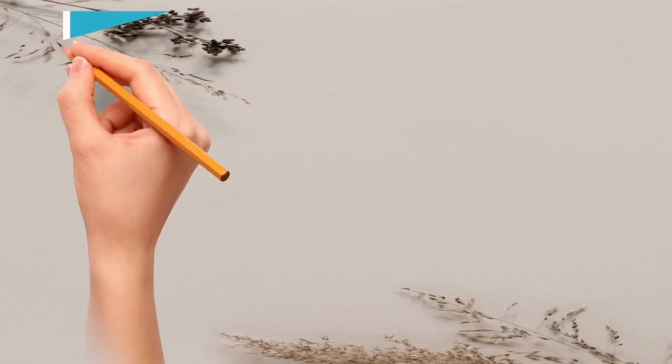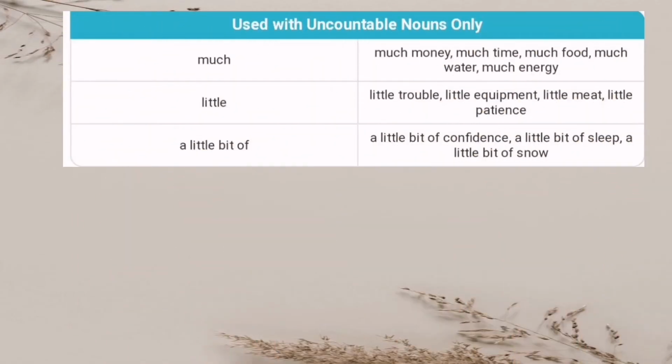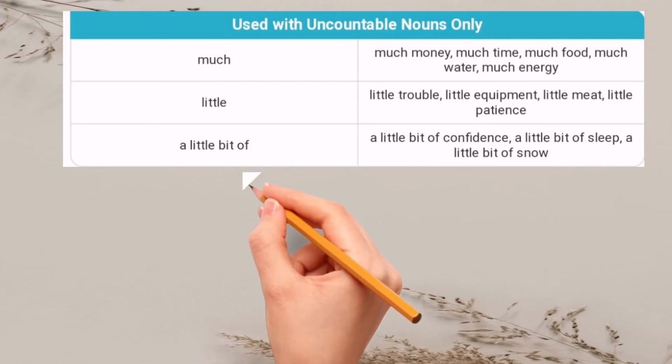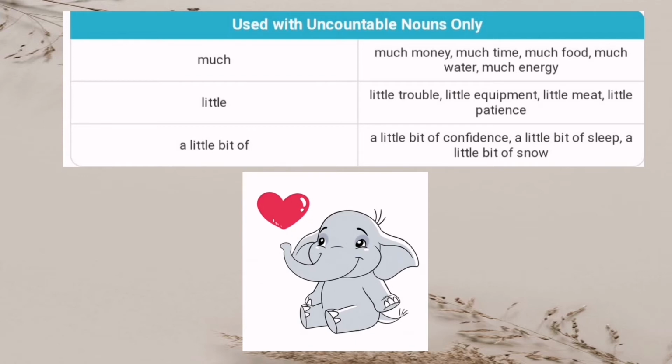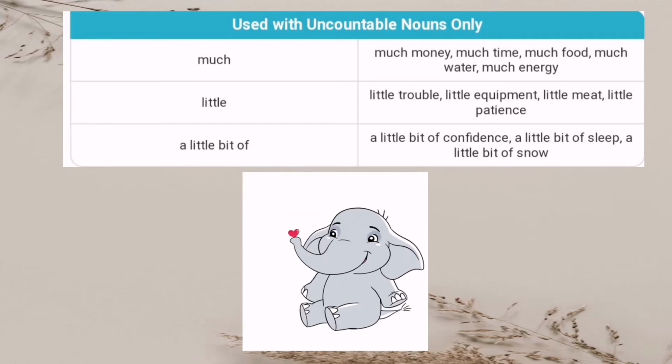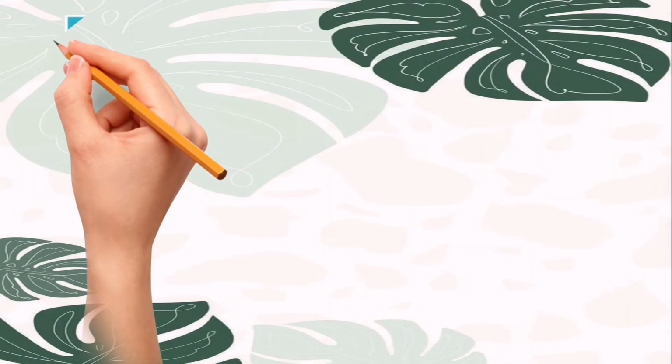We use much, little, and a little bit of with uncountable nouns only. Examples: much money, much time, much food, much water, much energy. Little trouble, little equipment, little meat, little patience. A little bit of confidence, a little bit of sleep, a little bit of snow.